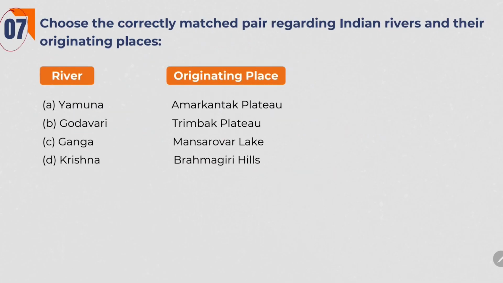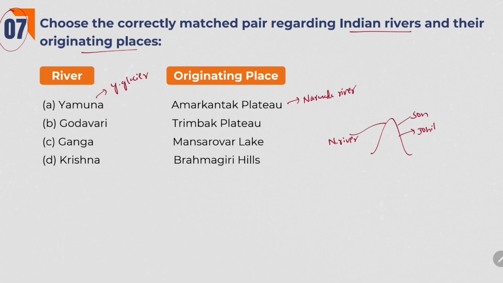Next one. Choose the correctly matched pair regarding Indian rivers and their originating places. Yamuna. We have already discussed that Yamuna originates at Yamunotri Glacier in Himalayas. Amarkantak Plateau. See, Amarkantak Plateau is the source of Narmada river, not Yamuna river. Actually, Amarkantak Plateau is the source of not one river but 3 rivers. From the left, Narmada river rises. From the right, Son river and Johila river. Both these rivers rise.